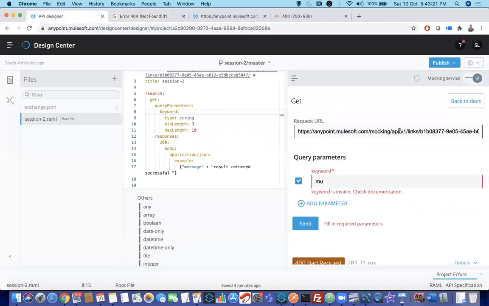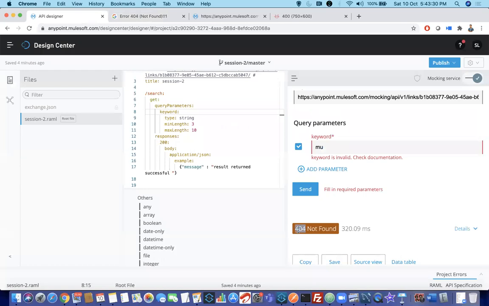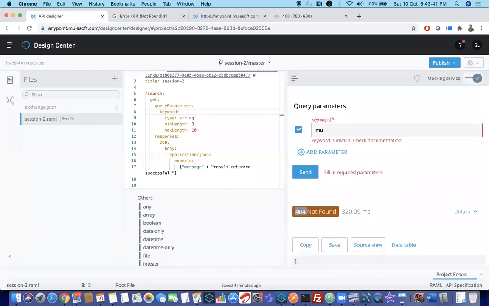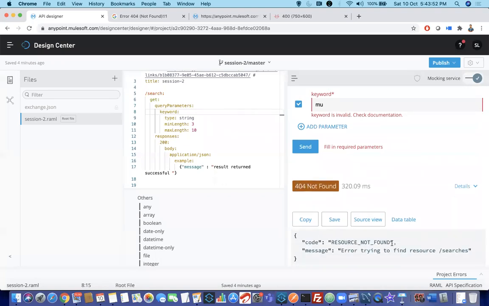In the same way, I am changing this here to searches. When you send, here also it is saying 404. Why am I showing both Google and here? You have to understand that standards are always the same. There is a particular standard we are following. Then you might be asking, Shravan, instead of 404, can you give any other status? Yes, you can. You are designing, so you can give anything, but we should all follow standard best practices. Not found means the resource is not found.